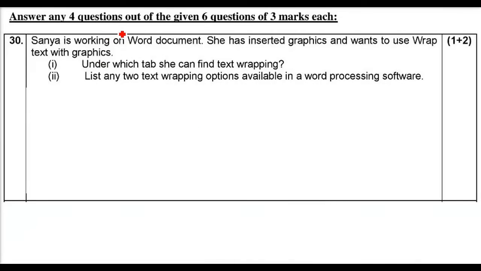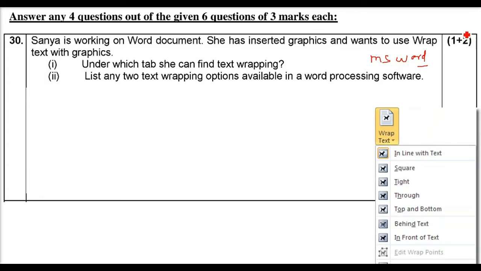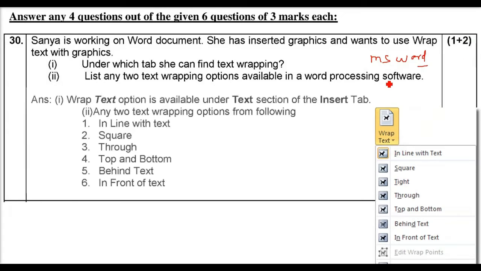Answer any 4 questions out of the following 6 questions of 3 marks each. The first one is Sanya. Sanya is working on a Word document. She has inserted graphics and wants to use wrap text with graphics. Under which tab can she find text wrapping? List any 2 text wrapping options available in word processing software. In order to understand and answer this question, you need to understand MS Word and the different tabs. So there is a 1+2 marking scheme.